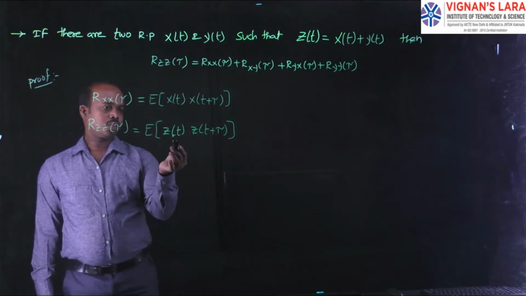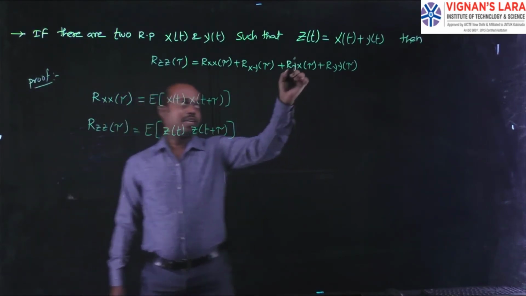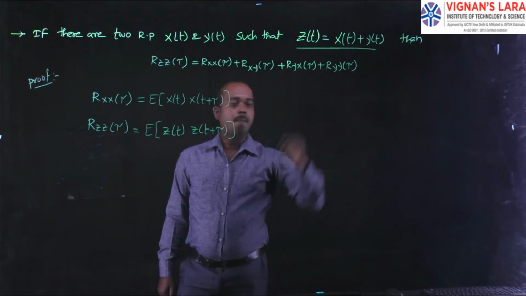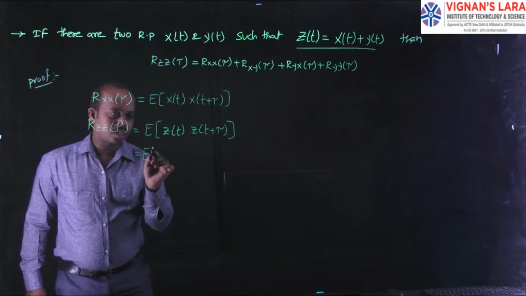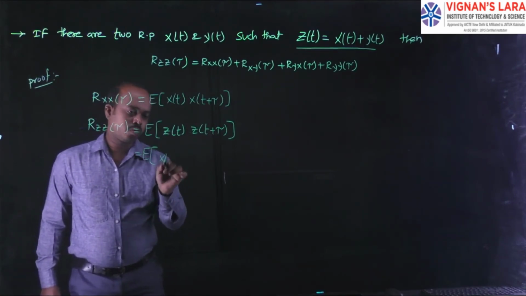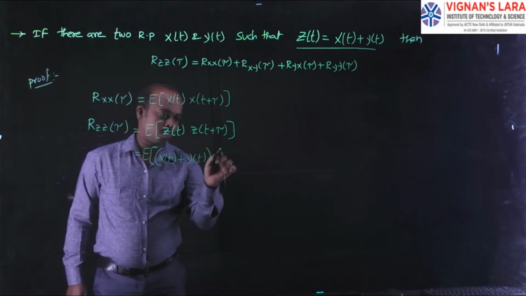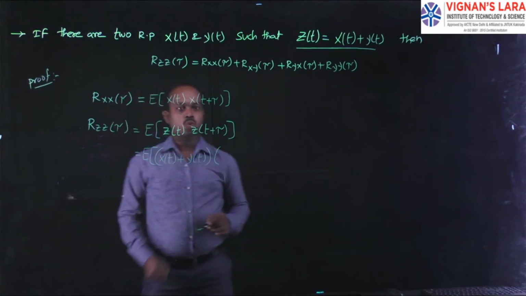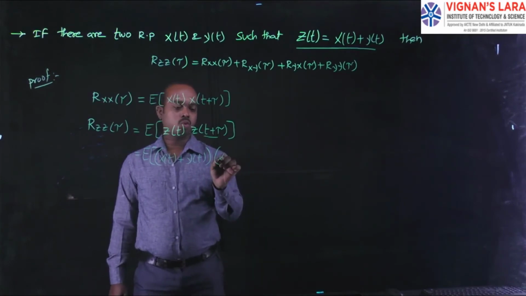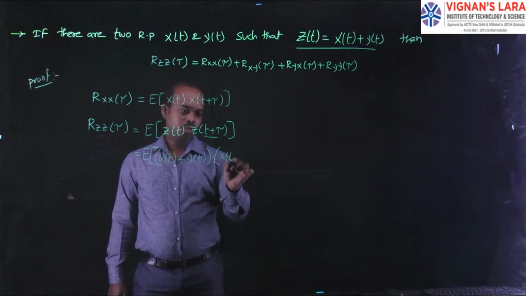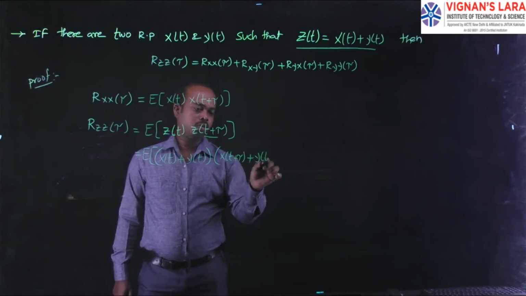Now we can replace z of t with the relation it has, z of t is equal to x of t plus y of t. According to that, I am replacing z of t with the expectation of x of t plus y of t. The entire value is multiplied by the next quantity, where t is replaced with t plus tau, that is, x of t plus tau plus y of t plus tau.